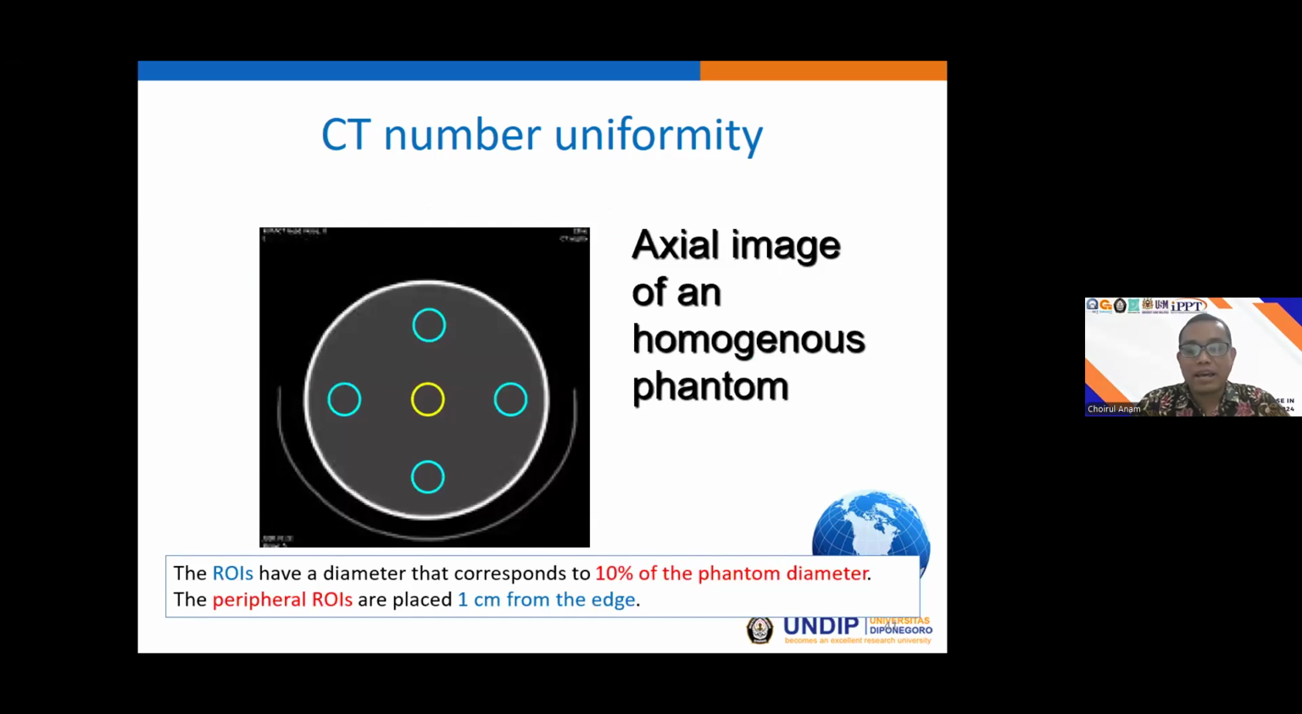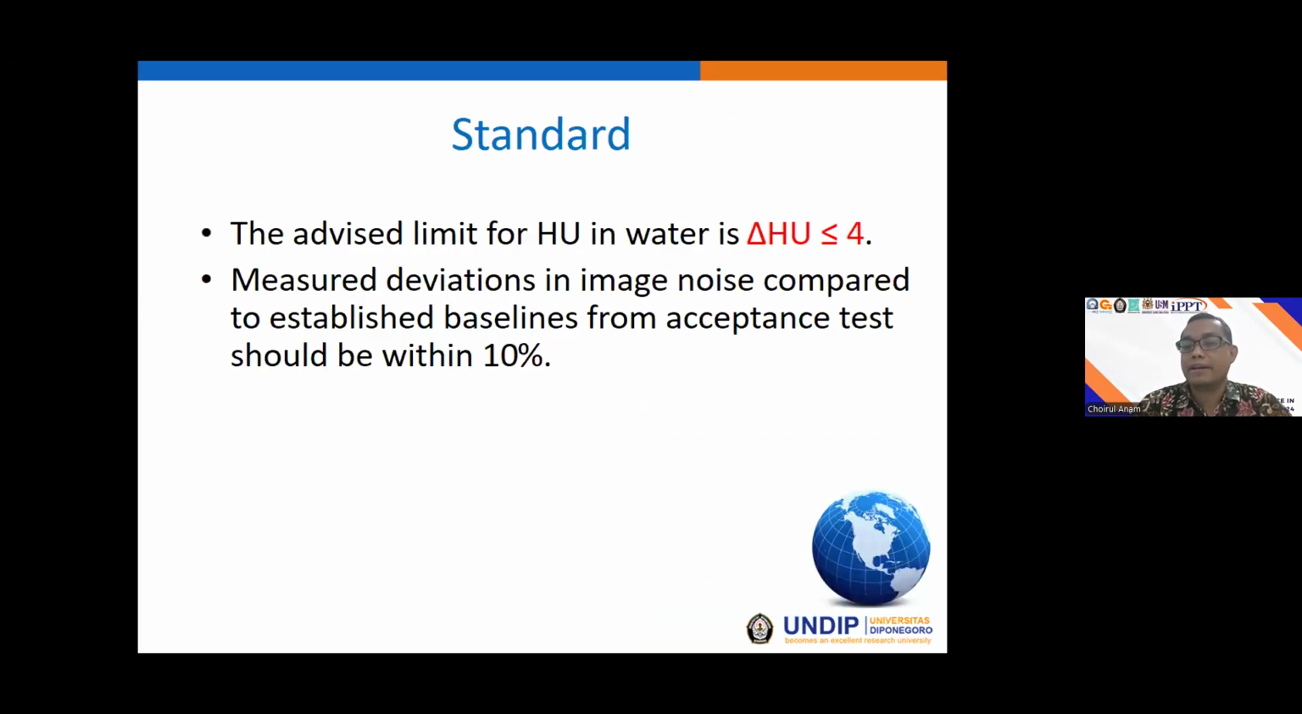Okay, the ROI has a diameter that corresponds to 10% of the phantom diameter, and the peripheral ROIs are placed around 1 centimeter, or one ROI size, from the edge. And this is the equation for calculating the CT number uniformity: the CT number maximum minus the CT number minimum from each ROI.